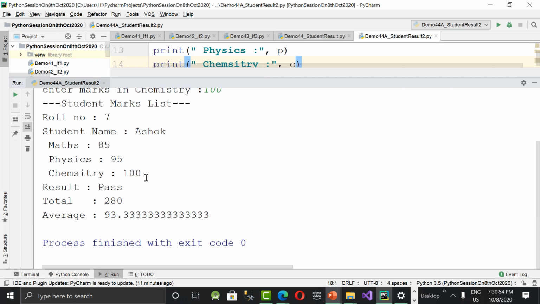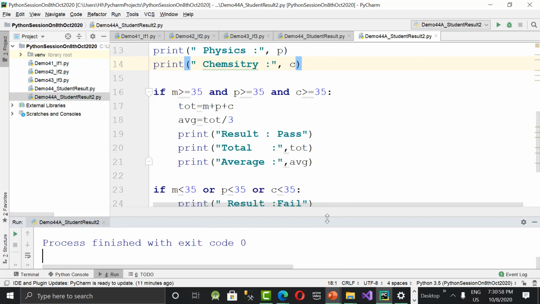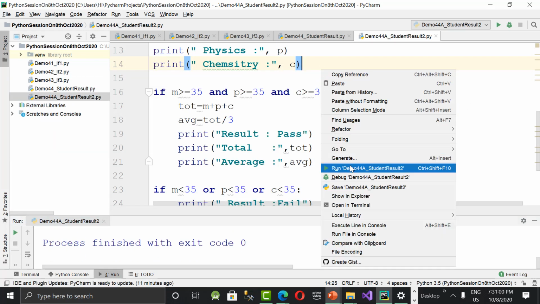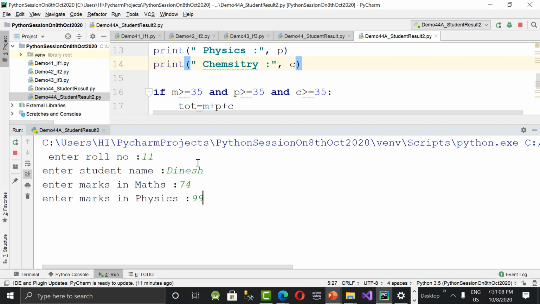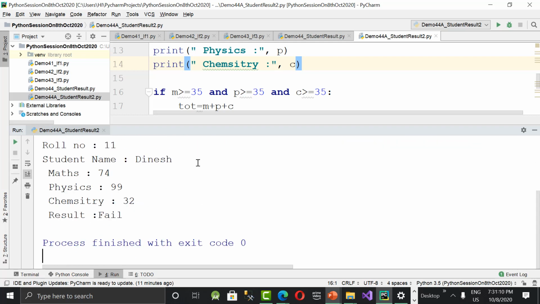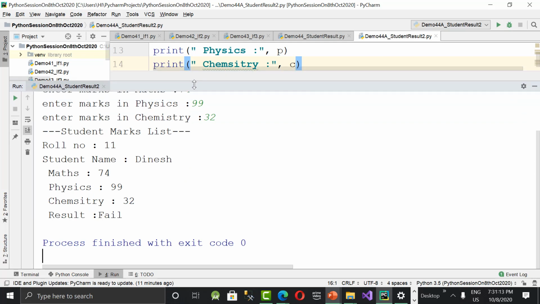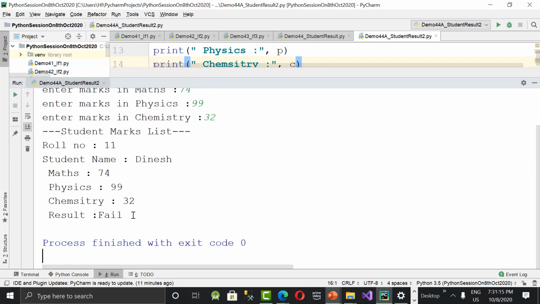Now let's run it again. We'll give some other roll number like 11. I said something like Dinesh. Okay, I'm giving marks 74, 99, but 32. See the result. Result failed. We got marks in three subjects because he or she needs to check in which subject they got less than 35. So that is the reason we are printing the mark list, roll number, name, marks in three subjects, but the result is failed.